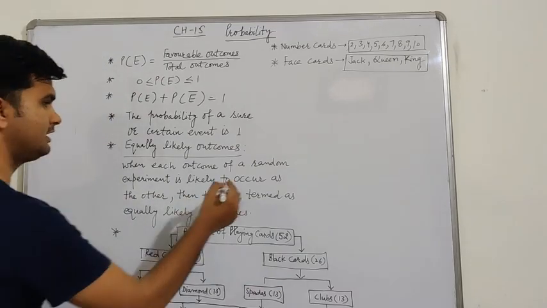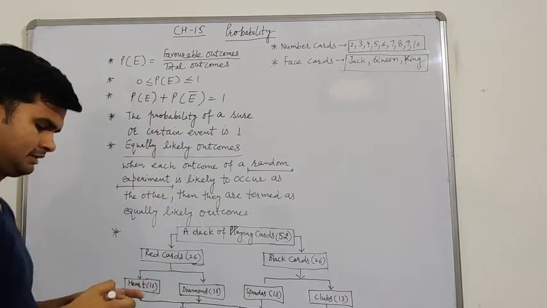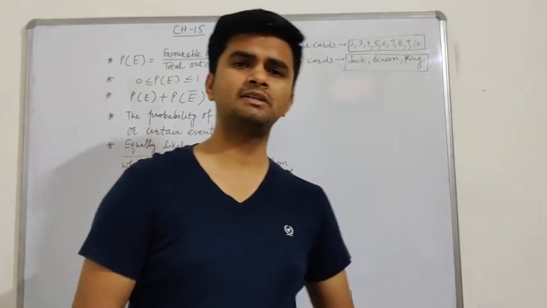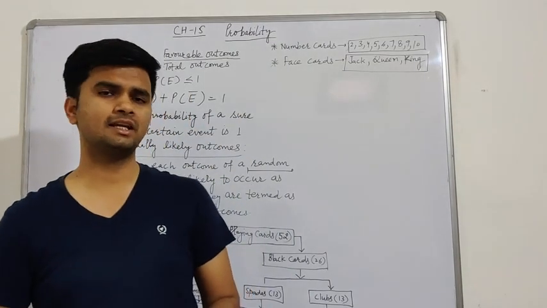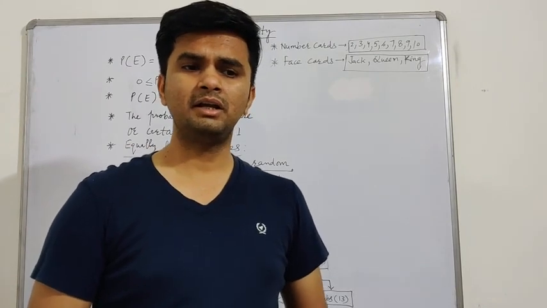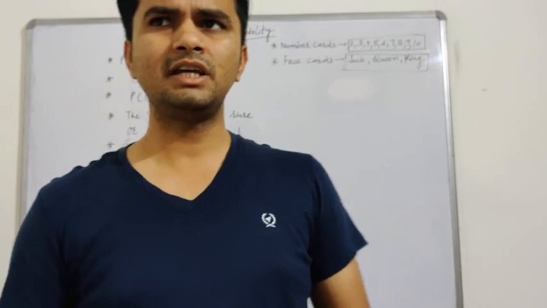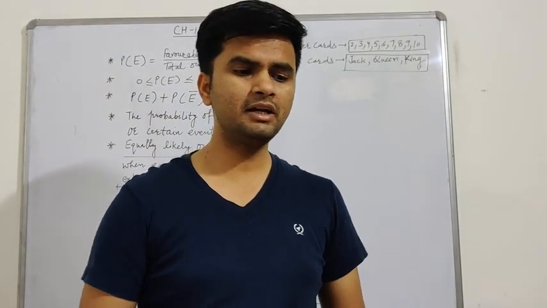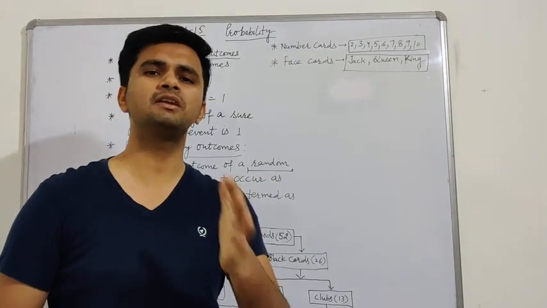Now, one term is there, random experiment. See, experiments are of two types: one is deterministic and the second is random experiment. What is a deterministic experiment? When such experiments are repeated under identical conditions, they produce the same result.